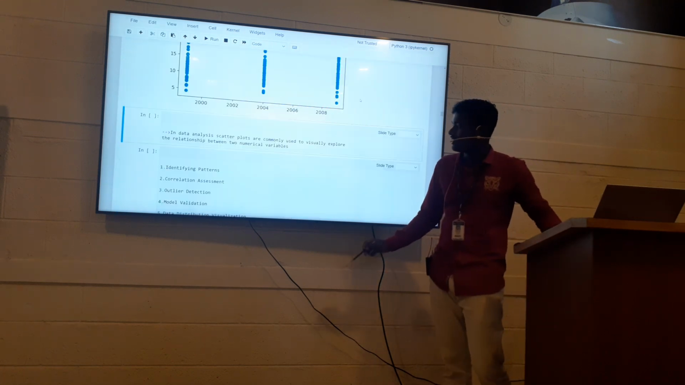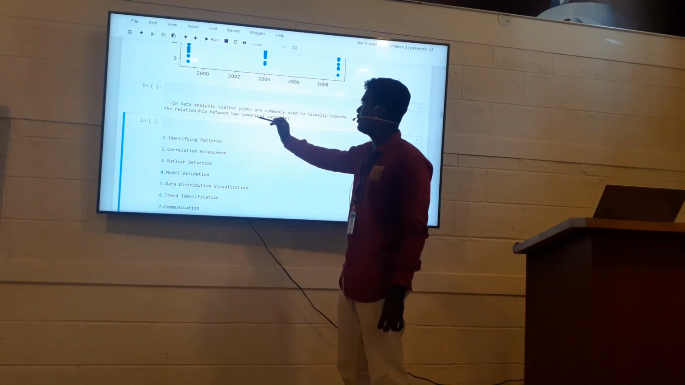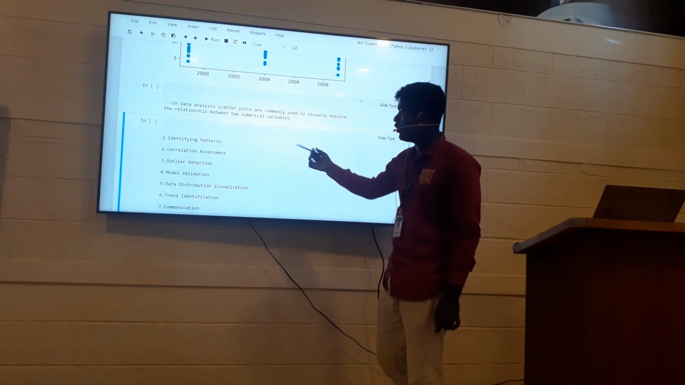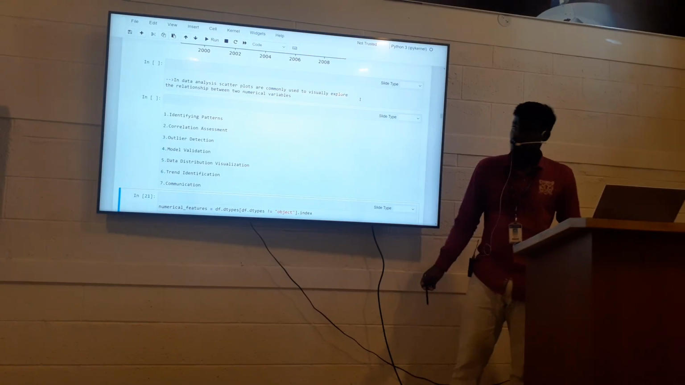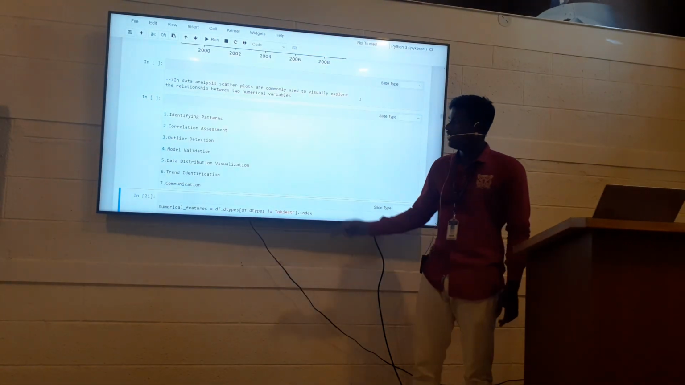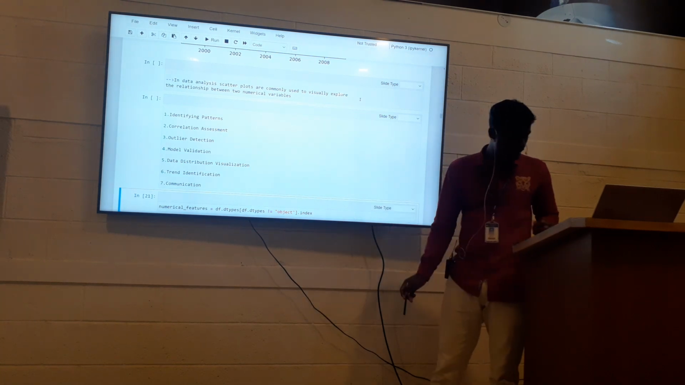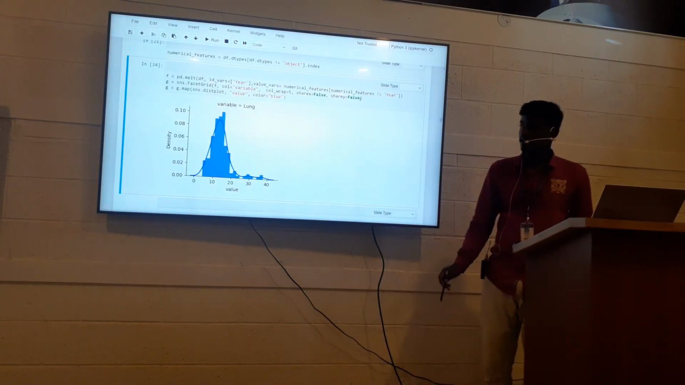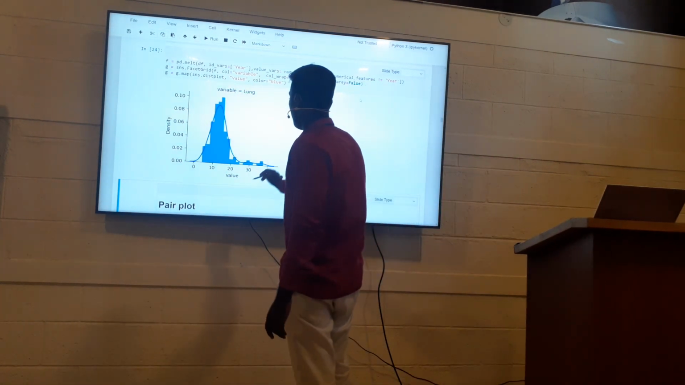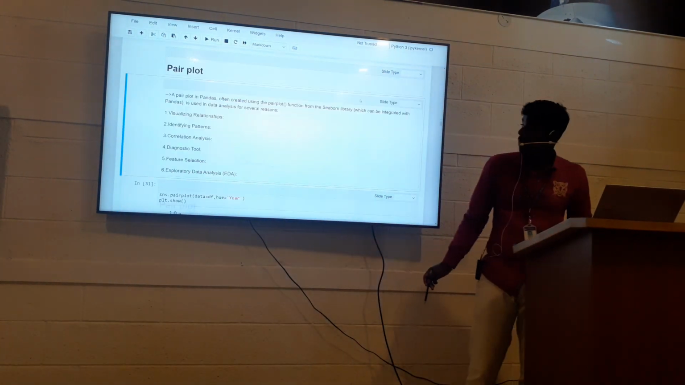Next, scatter plots. They are used to visually explore the relationship between two numerical variables, and also for identifying patterns, correlation assessment, model validation, data distribution visualization, trend identification and communication. And here is the scatter plot for the variable and the density of the data.